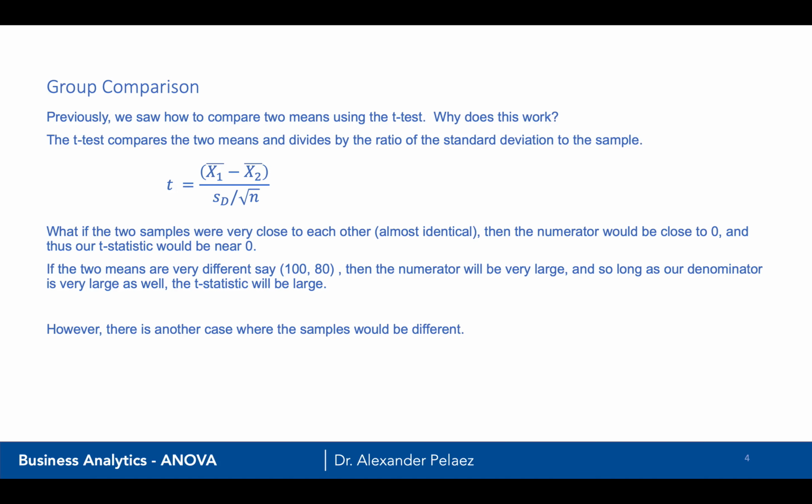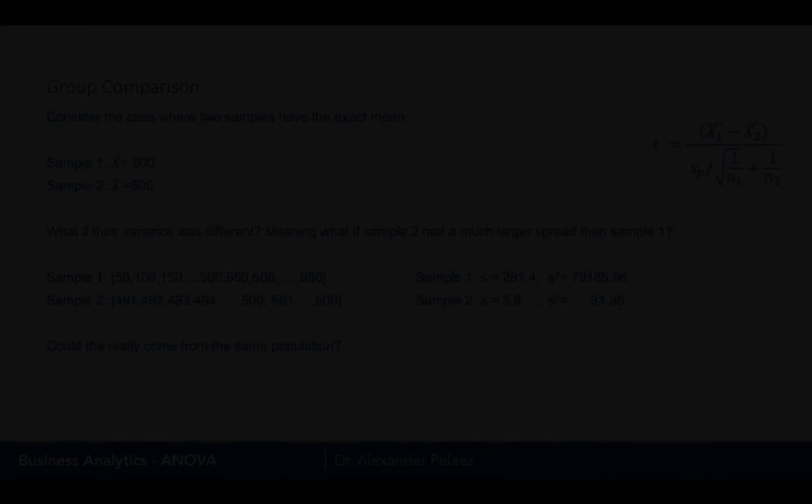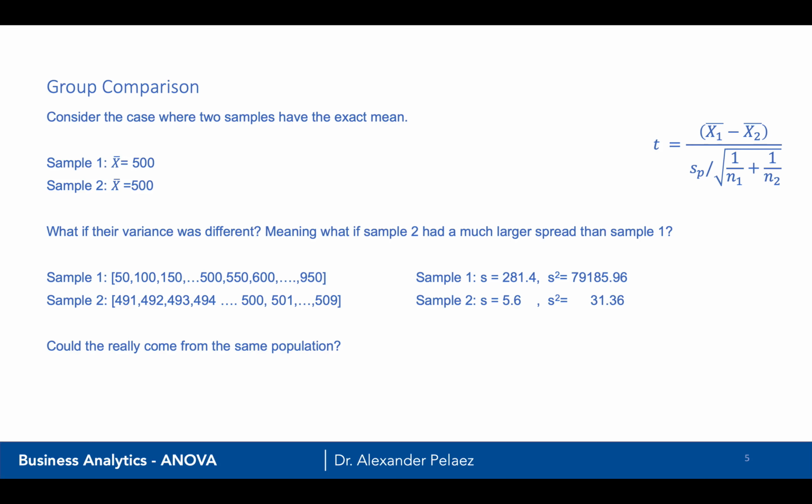But there's another case where the samples might be different. Let's consider the case where we have 2 samples that have the exact mean. Sample 1 has 500 as a mean, sample 2 has 500 as a mean. What if their variance was different? Now remember, the variance is related to the standard deviation, because the standard deviation is just the square root of the variance. And remember that if we have a wide variance, that means the data is spread quite widely around the mean, whereas a smaller variance, it's much closer to the mean.